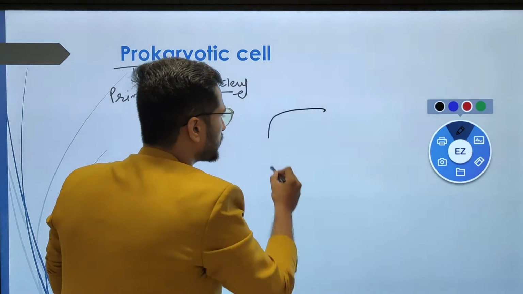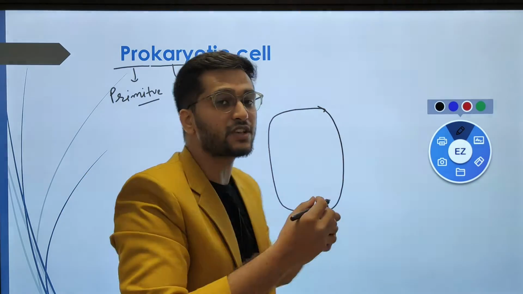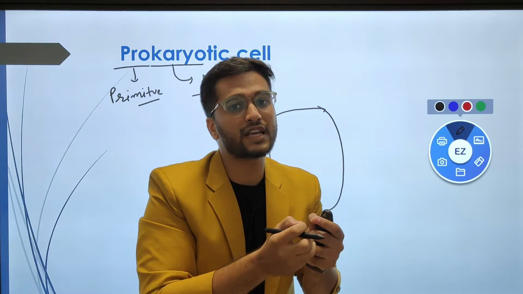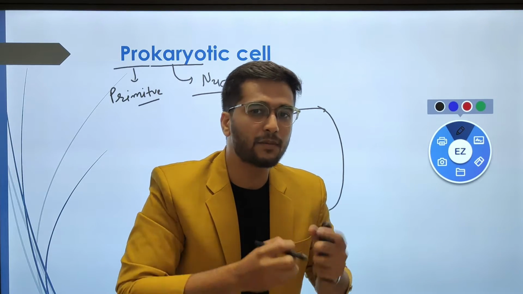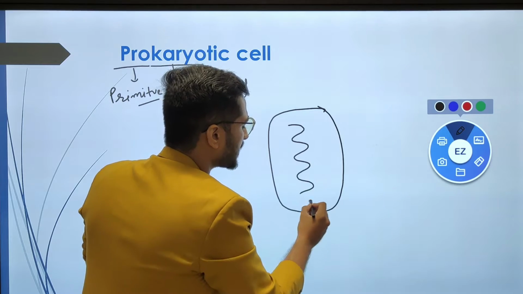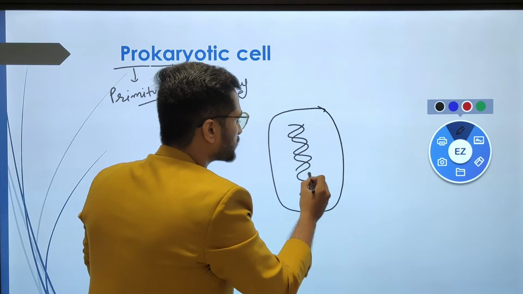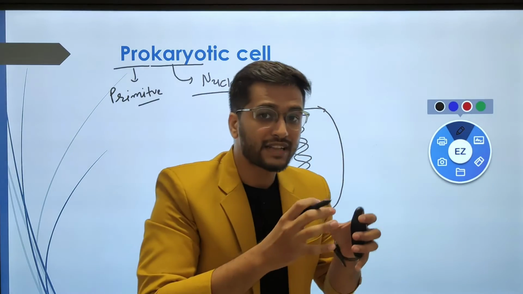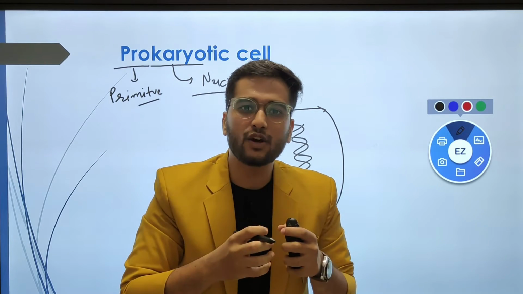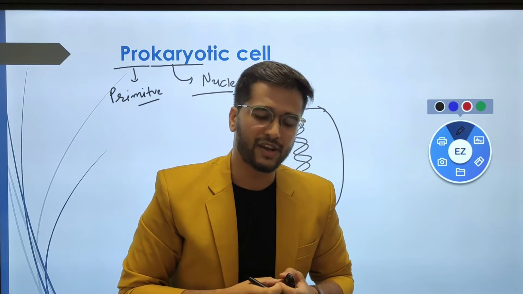What do we mean by primitive type? In eukaryotic cells, we find a well-developed nuclear membrane surrounding the genetic material. But in this type of cell, the genetic material is open like double-stranded DNA chains. So they are devoid of a nuclear membrane and it is called a nucleoid. This kind of cell is known as the prokaryotic cell.